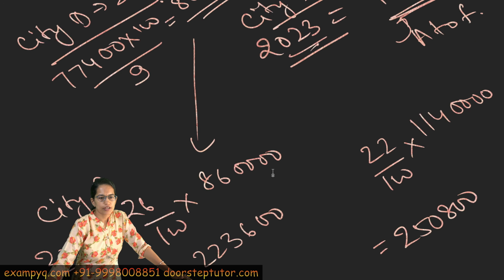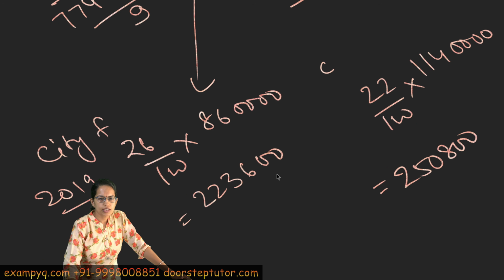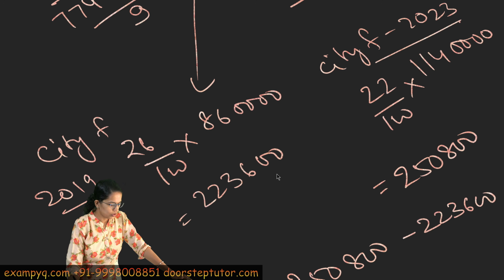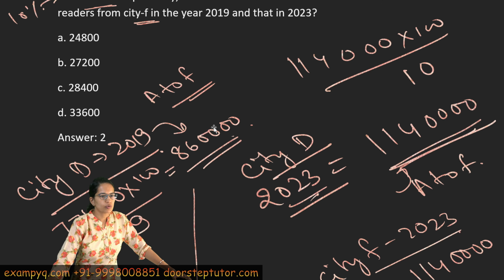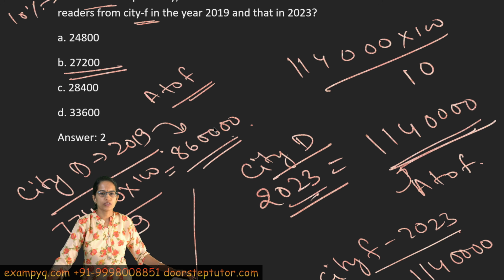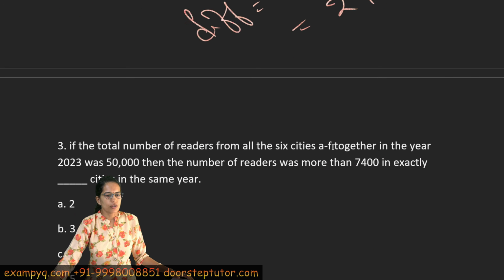So simply what I do is, this is for city F 2023, right? So the difference would be 250,800 minus 223600. That gives me 27200. So going here, what would be my answer? 27200. I hope this question is clear. Coming on to the next.